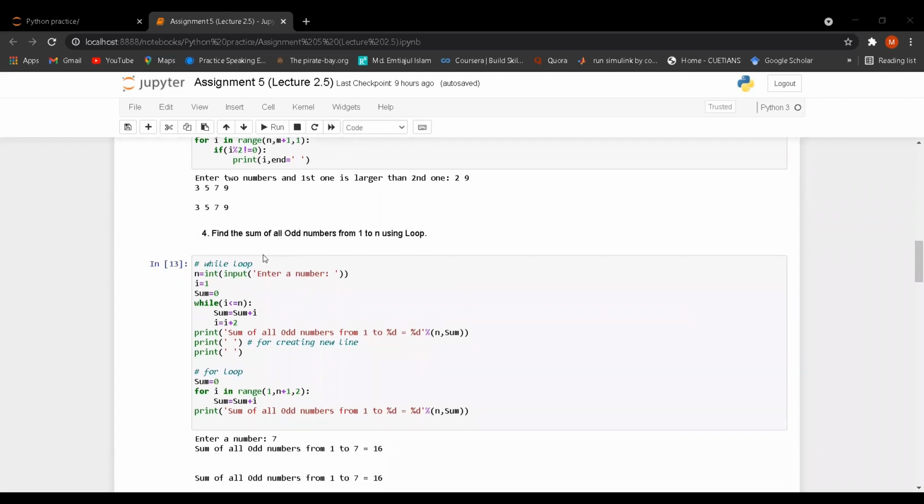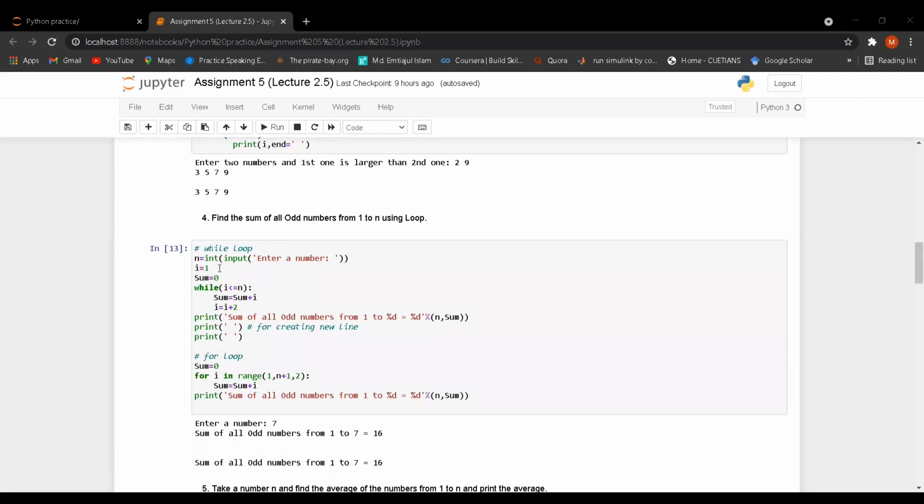So go for question number 4. Find the sum of all odd numbers from 1 to n. So I have to find the sum of all odd numbers from 1 to n using loop. So if we consider n is equal 3, then the sum of 1 to 3 should be 1 plus 2 plus 3. That means 6. So I have taken the initial value as i is equal 1. After that I have taken sum is equal 0.